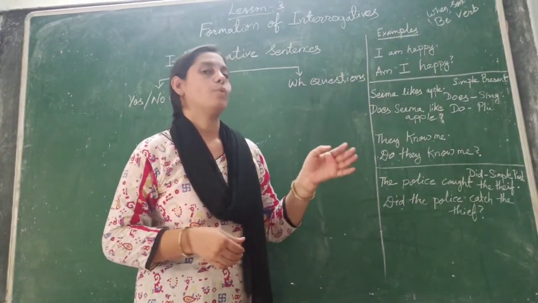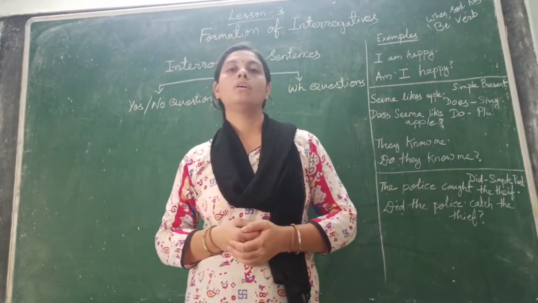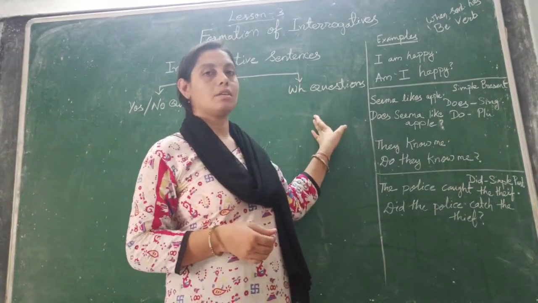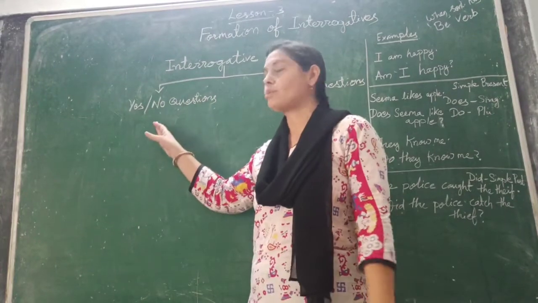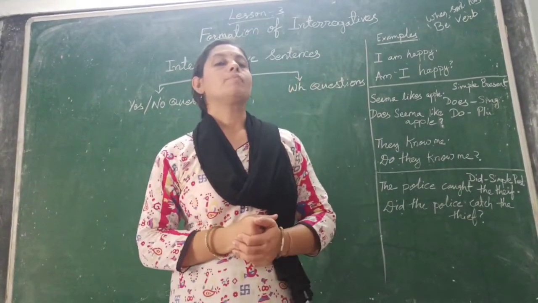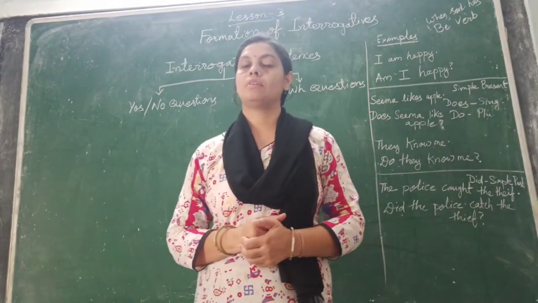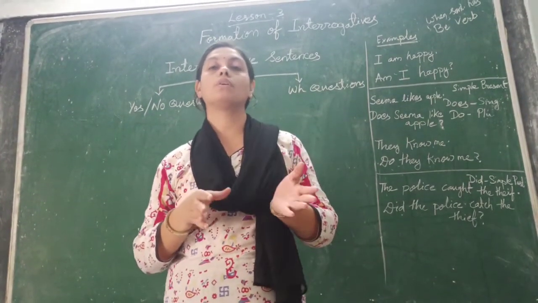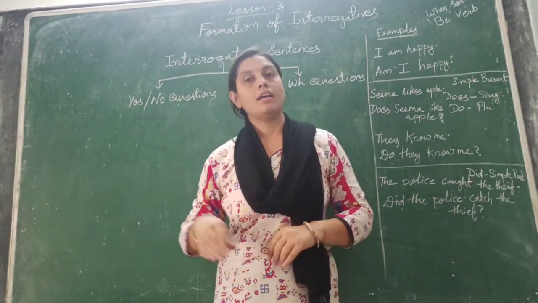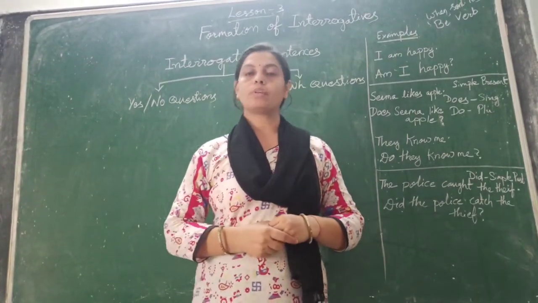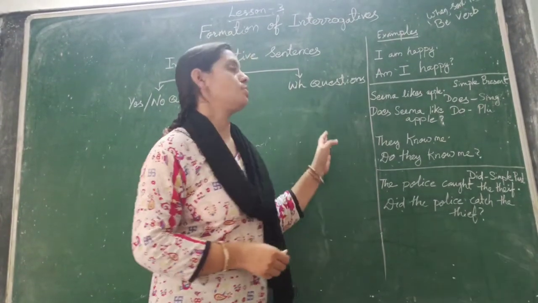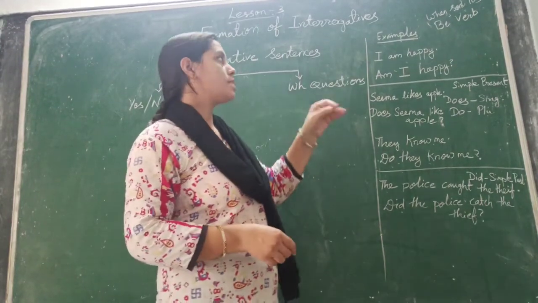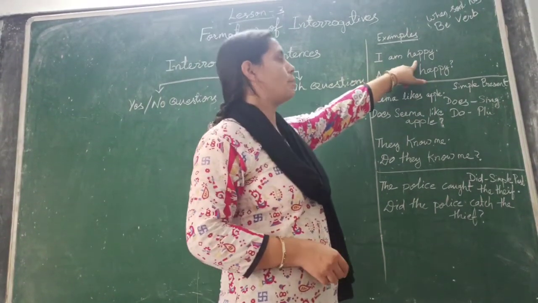So words like what, who, how, when, why, all these words are used in WH questions, and in yes-no questions we are using be verbs. Be verbs means like is, am, are, was, were, has, have, all these come in yes-no questions. For example, I am happy.